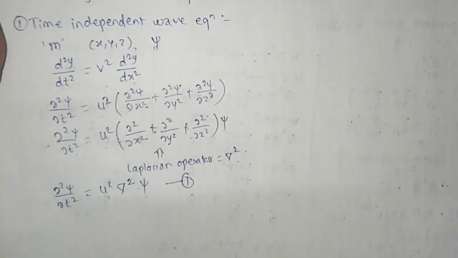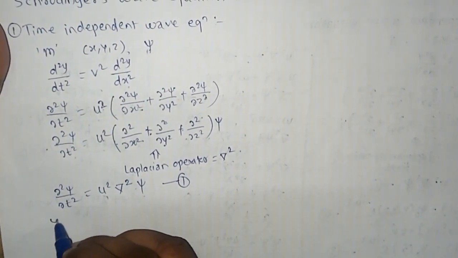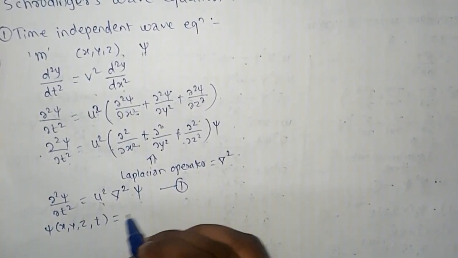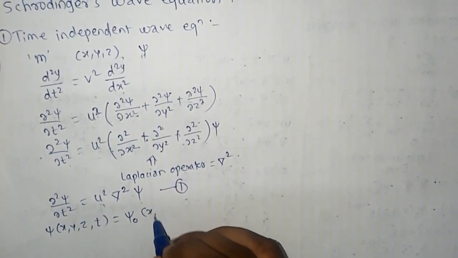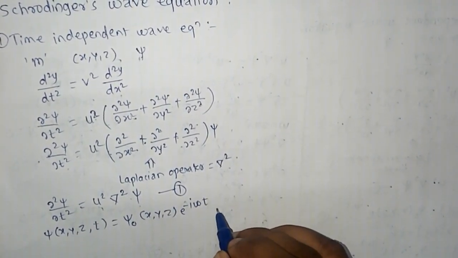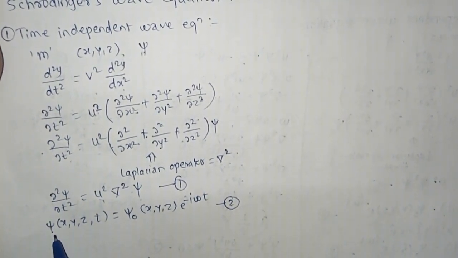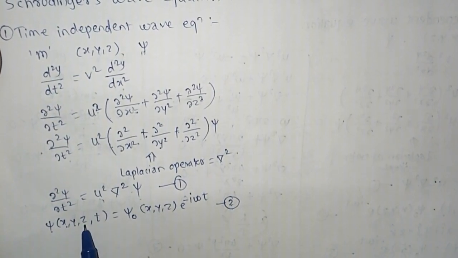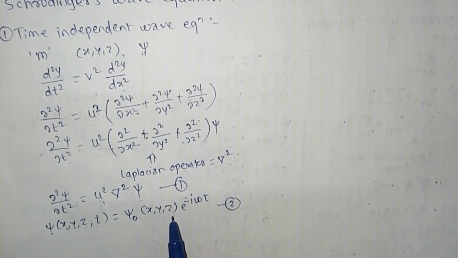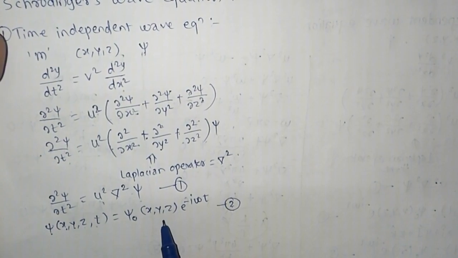and the solution of this equation number 1 is in the form psi of x, y, z, t is equal to psi naught of x, y, z into e to the power minus i omega t. Suppose this is equation number 2. Here this psi is a function of x, y, z and t, and this psi naught is a function of x, y, z, and this quantity psi naught is the amplitude of the particle wave.